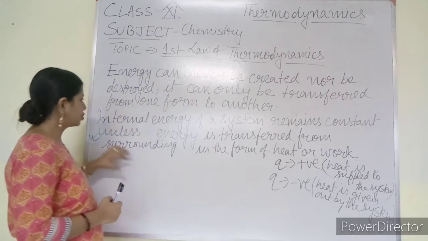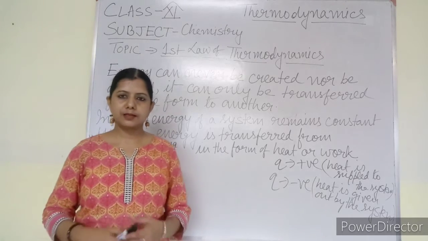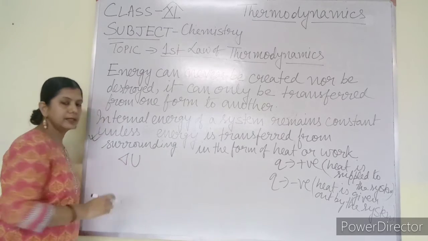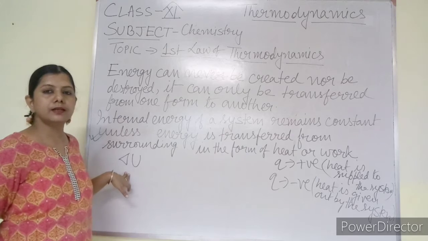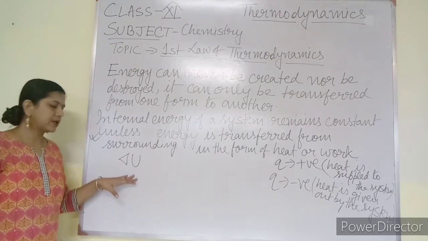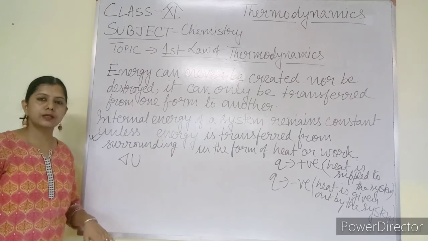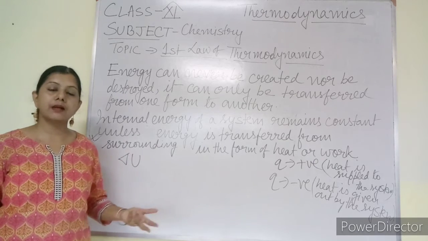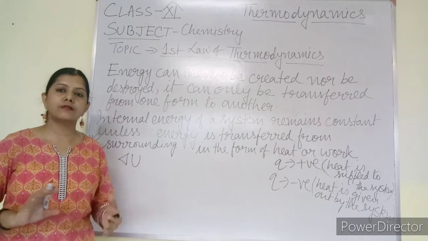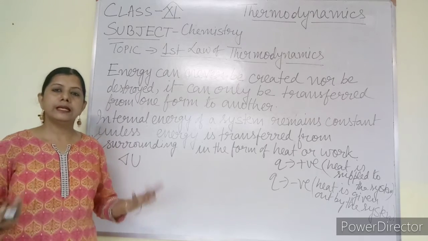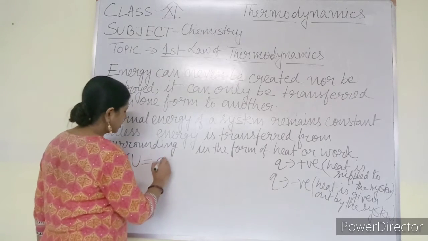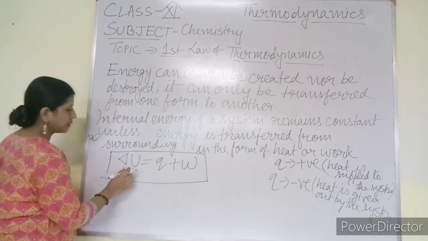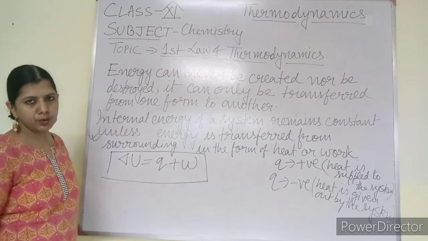Now mathematically, how do we write the first law of thermodynamics? The change in internal energy is written as delta U, because whatever the previous energy was and whatever the new energy is, if you subtract, you get delta U. Change in internal energy is possible if there is a mode of transfer of energy in the form of heat or work. So change in internal energy is equal to Q plus W. This is the mathematical expression for the first law of thermodynamics.